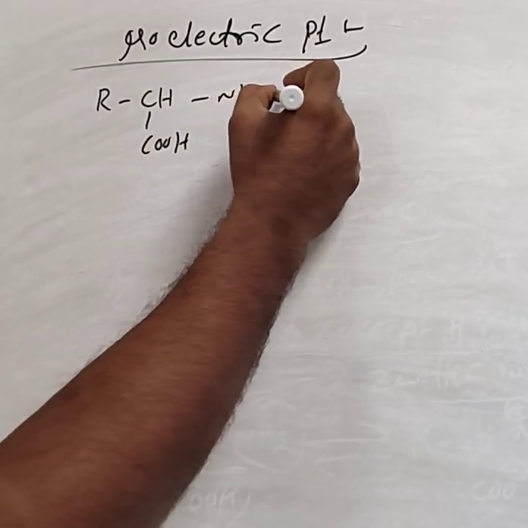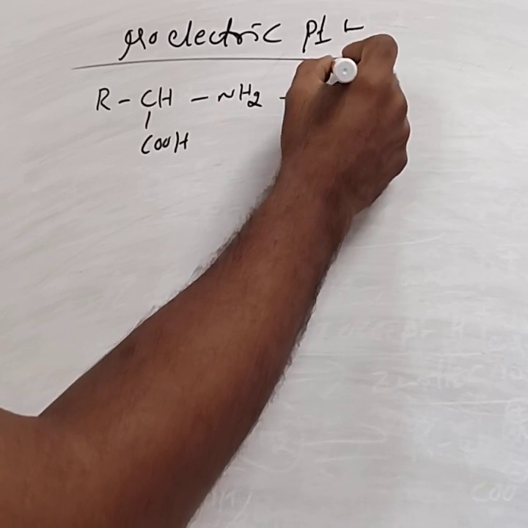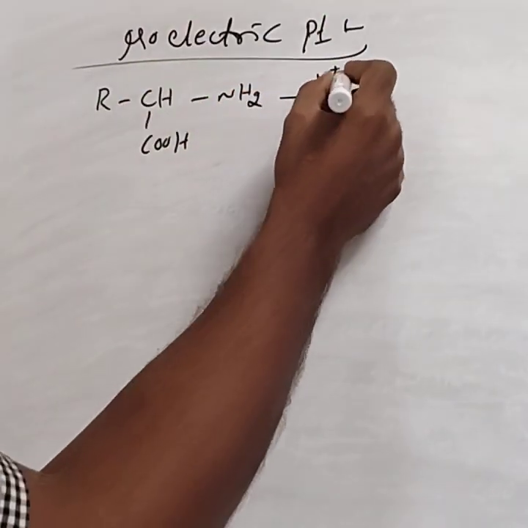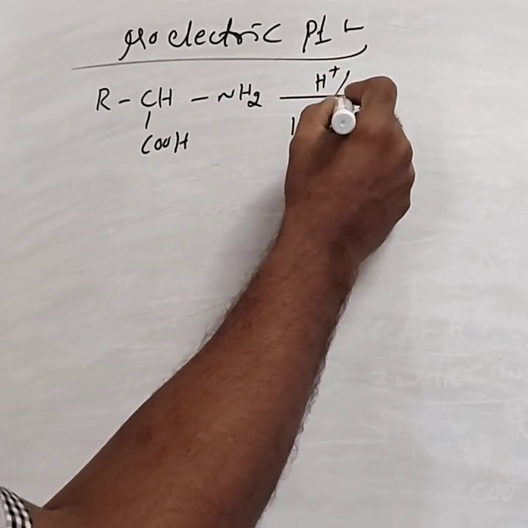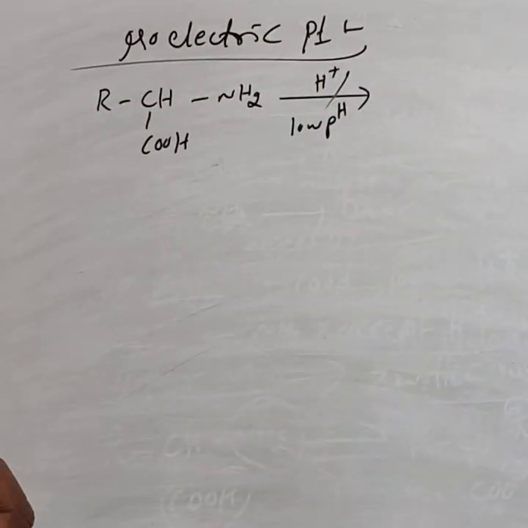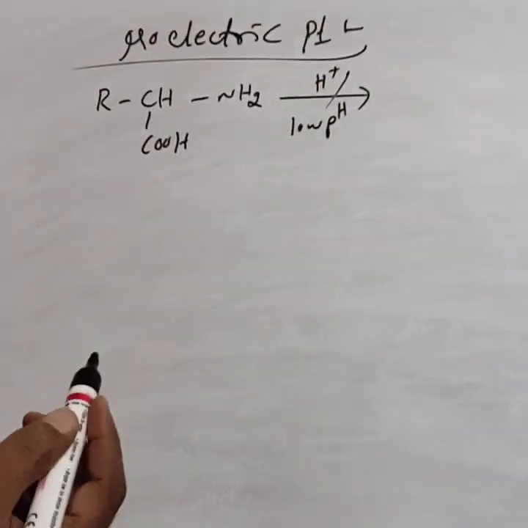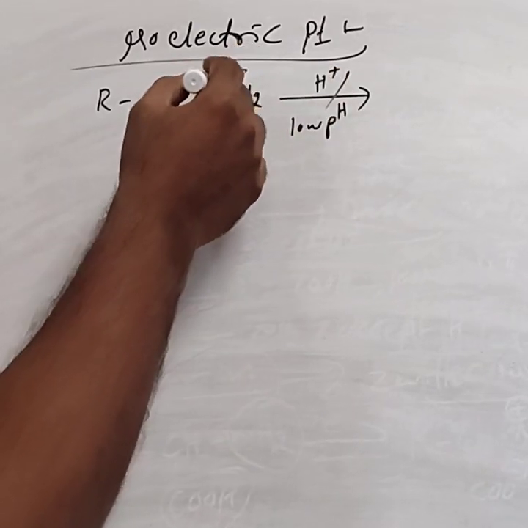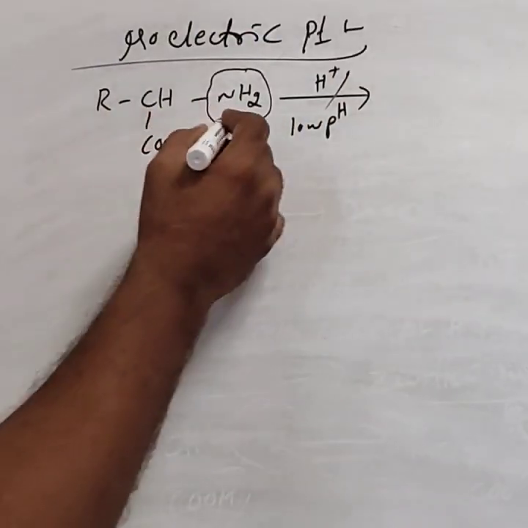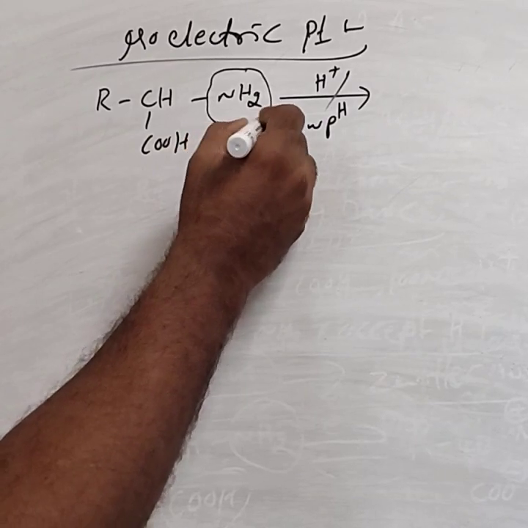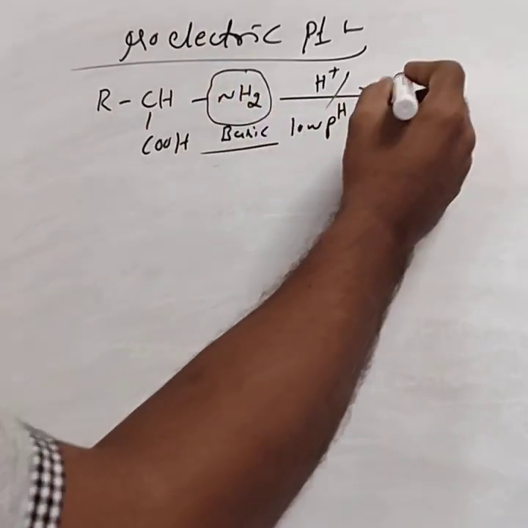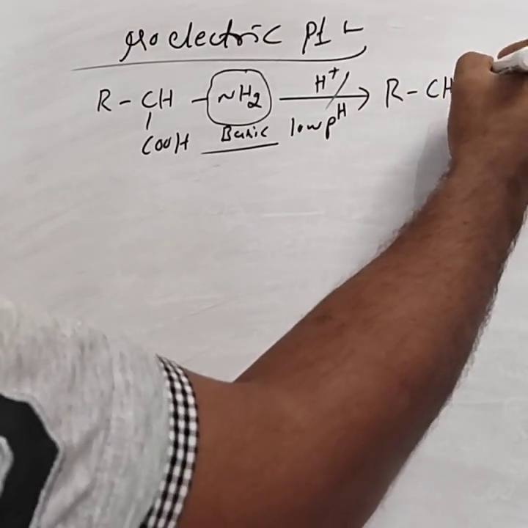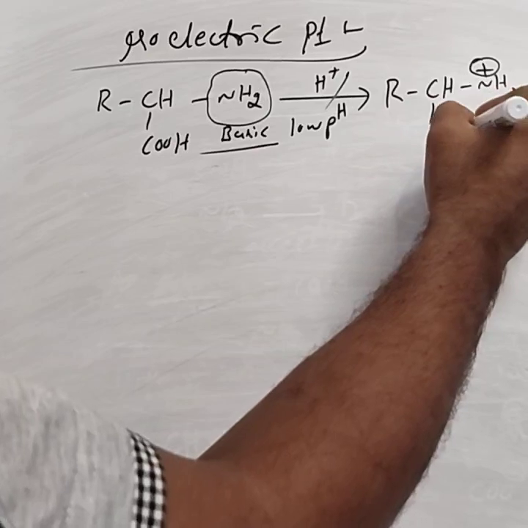When this amino acid is placed in an acid medium, that is under low pH value, the amine group, which is basic in nature, the NH2 group, accepts the proton and is converted into RCHNH3+COOH.